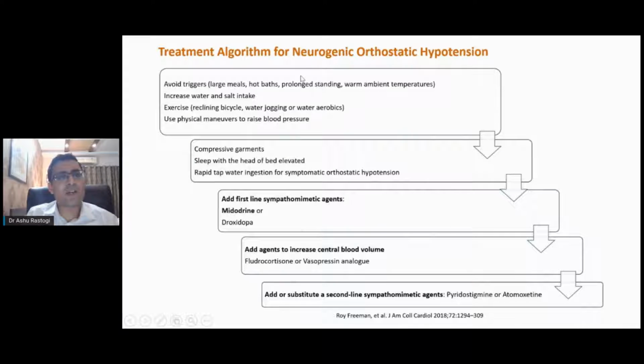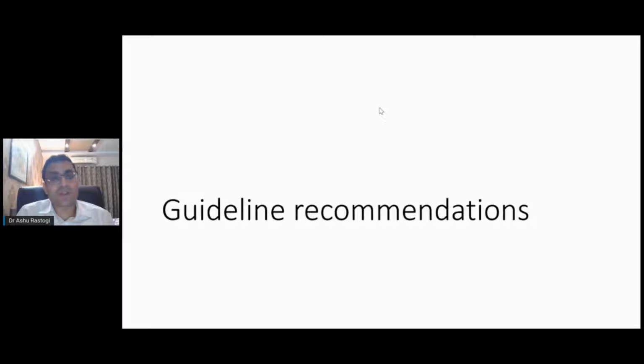So this is what I mentioned. First, non-pharmacological measures: avoid any triggers, exercise, use physical maneuvers to raise blood pressure, use stockings in the legs, compressive garments, sleep with the head of the bed elevated, and rapid tap water ingestion for symptomatic orthostatic hypotension. If still symptomatic, add a first-line drug like midodrine. You can also add agents like fludrocortisone if there are no contraindications.